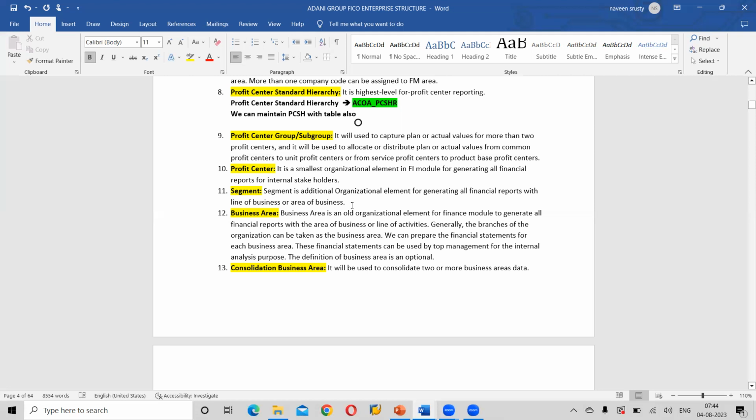Next one, business area. Business area is an old organizational element for the finance module.